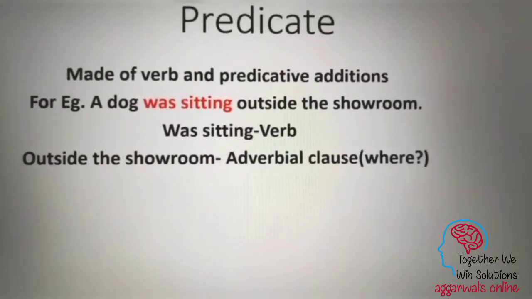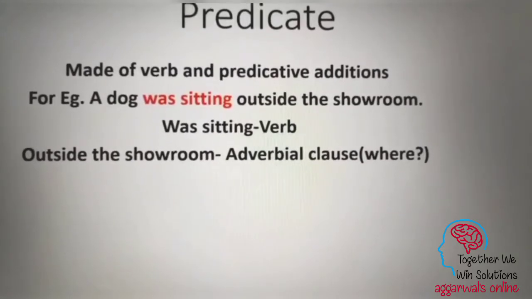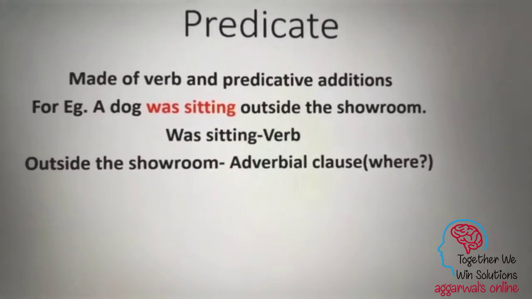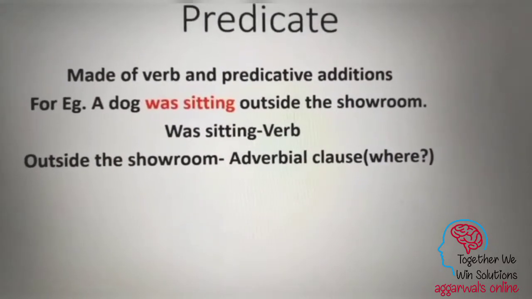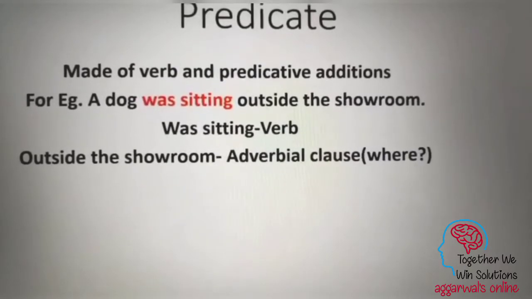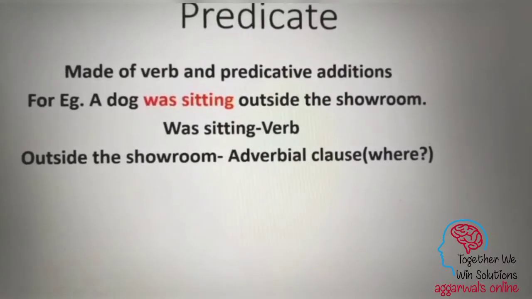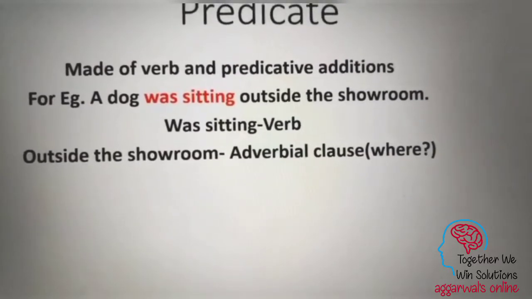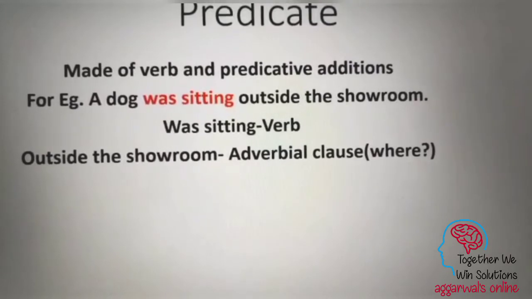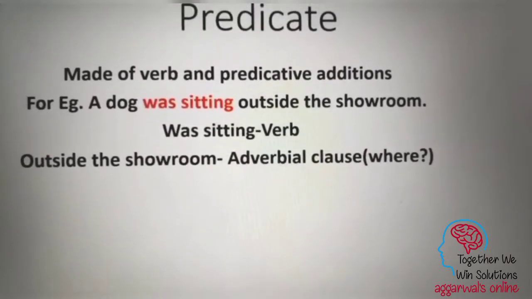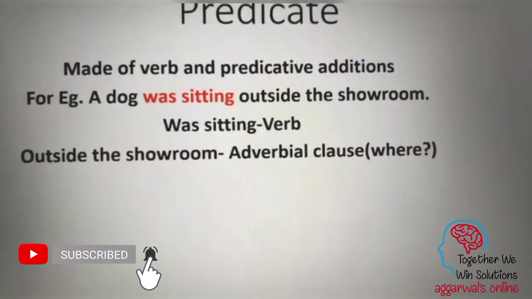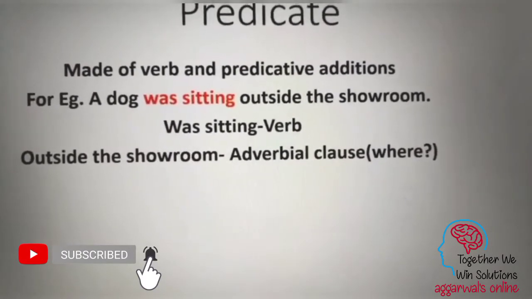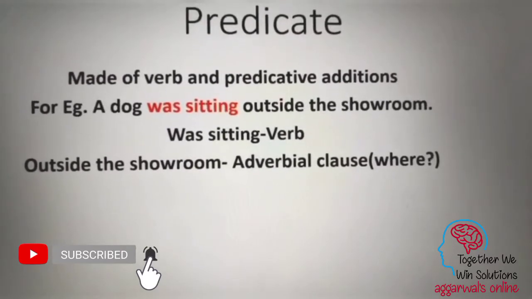So we come to the next segment, that is the predicate. Now, why is the predicate so important in a sentence? It is because the predicate contains the verb in the sentence. A sentence is incomplete with only the subject or only the predicate. If we have the subject, we must have the predicate because the predicate describes what the subject is doing, because the verb is contained in the predicate along with other predicative additions.